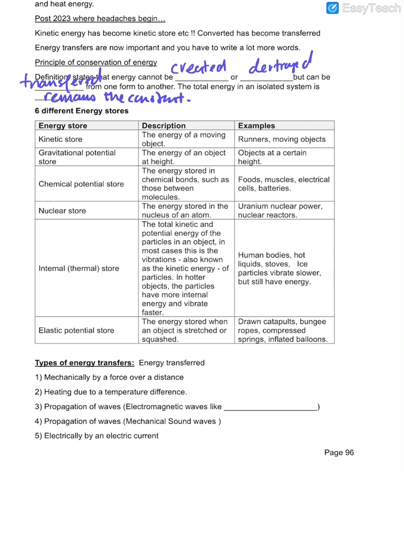Now, you look at this, the different types of store you have. Kinetic store or kinetic energy. You just have to remember a few things. Kinetic energy is due to motion. It depends on speed. Always remember, depends on speed. Gravitational potential store. So if kinetic store depends on speed, gravitational potential store depends on what? Height. Mainly due to the height. Then chemical potential store, energy in food, batteries, all those kinds of stuff. Nuclear store, nuclear energy, right? Nuclear reactors, all this kind of stuff.